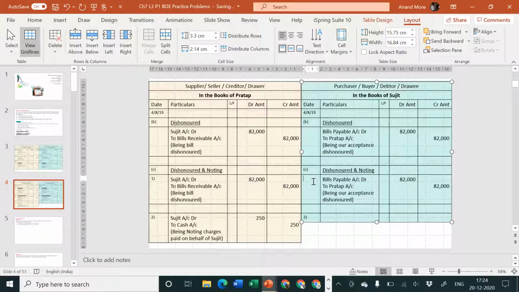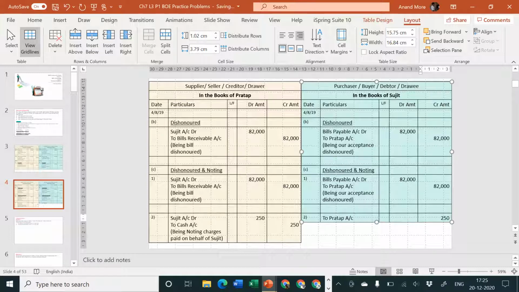I have already created a creditor called Mr. Pratap of rupees 82,000. Along with that, since Mr. Pratap has gone to the notary public, and since the notary public has already demanded 250 rupees from him, and Pratap has already paid it, Pratap will not leave that money. He will demand along with 82,000 rupees, 250 again to be paid back to him. So Pratap is my creditor by rupees 250. So to Pratap account 250, that is for sure. That is known to me.